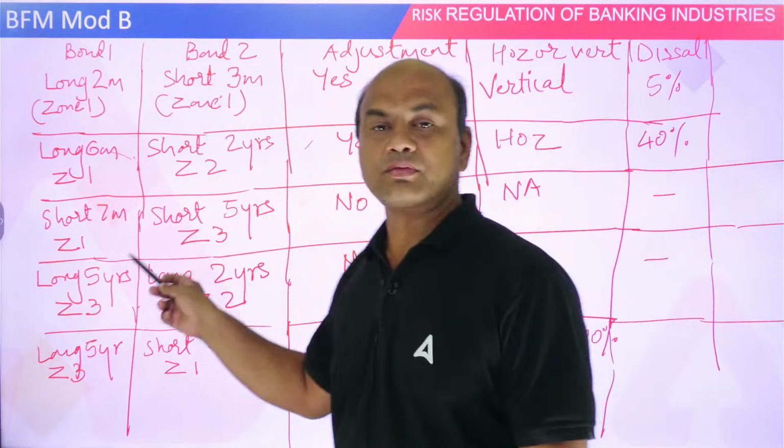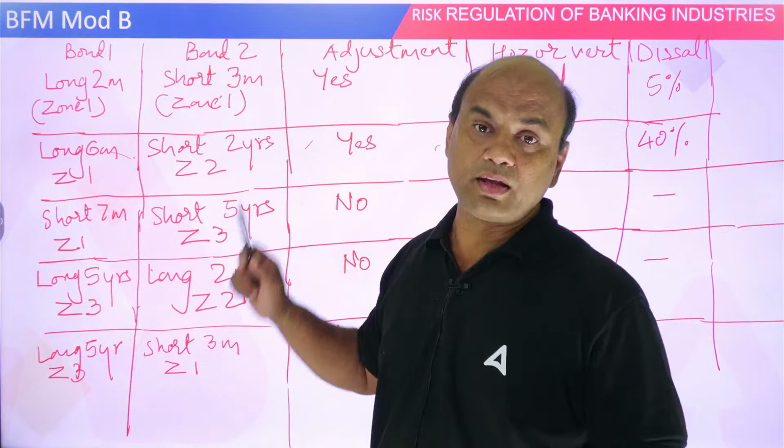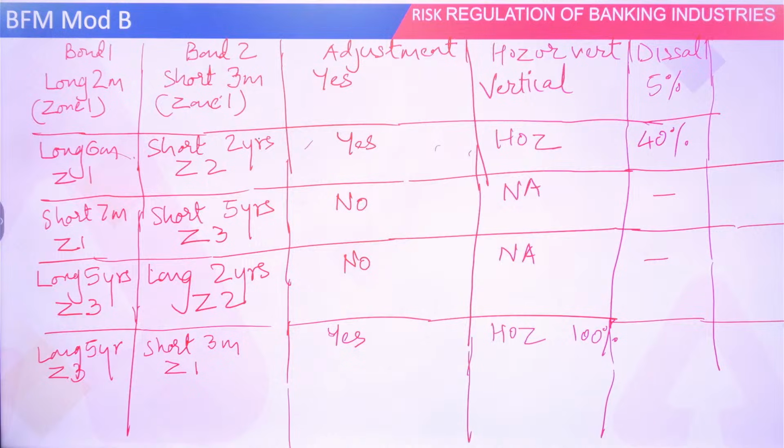Is everyone clear in the first 2 lines? Lines 1 and 2? Type yes in the comment section if you are clear.